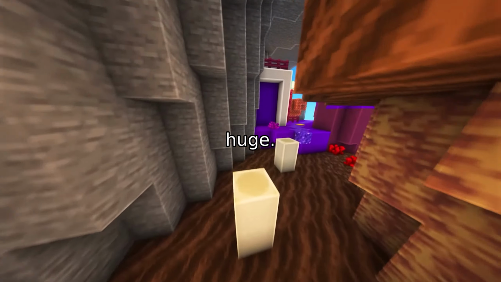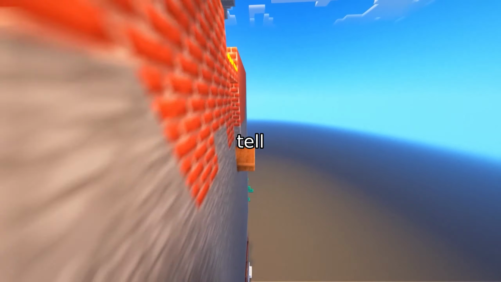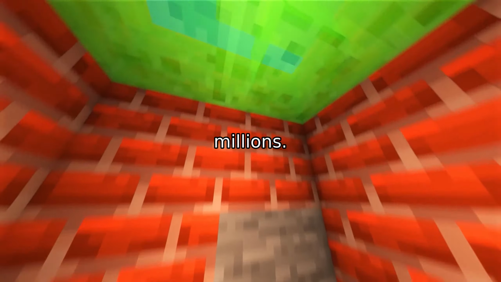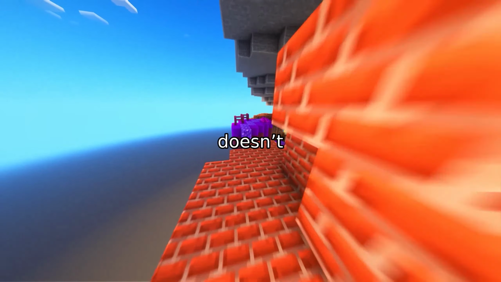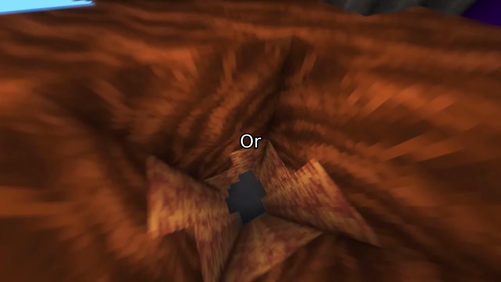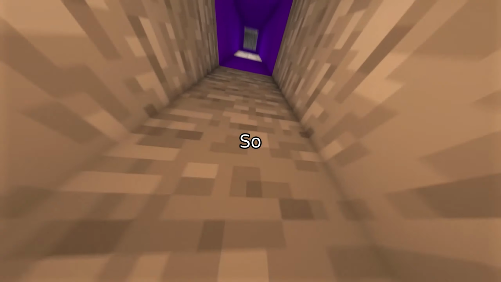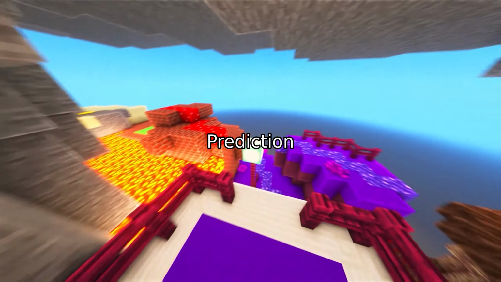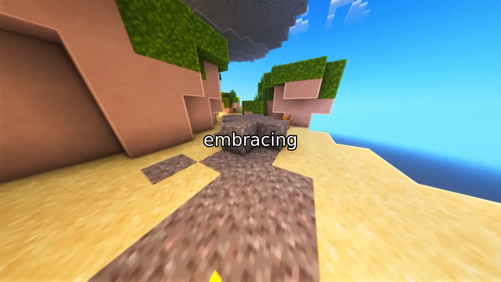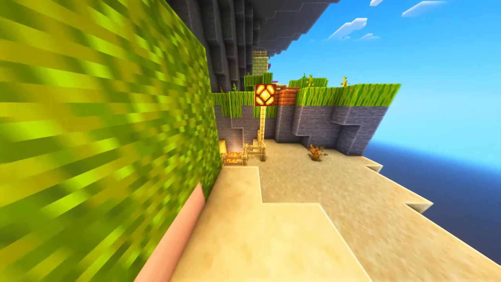The implications are huge. When models can quantify uncertainty, they don't just give a single answer, they tell you how confident they are. This is a game changer for industries where mistakes cost millions. Imagine a self-driving car that doesn't just predict a pedestrian's path, but also says, "I'm 85% sure they'll cross here." Or a hospital system that forecasts patient influx with a margin of error, not a guess. So what's the takeaway? Prediction isn't just about data, it's about understanding the limits of that data. By embracing uncertainty and letting models learn from text, we unlock smarter, more adaptable systems.